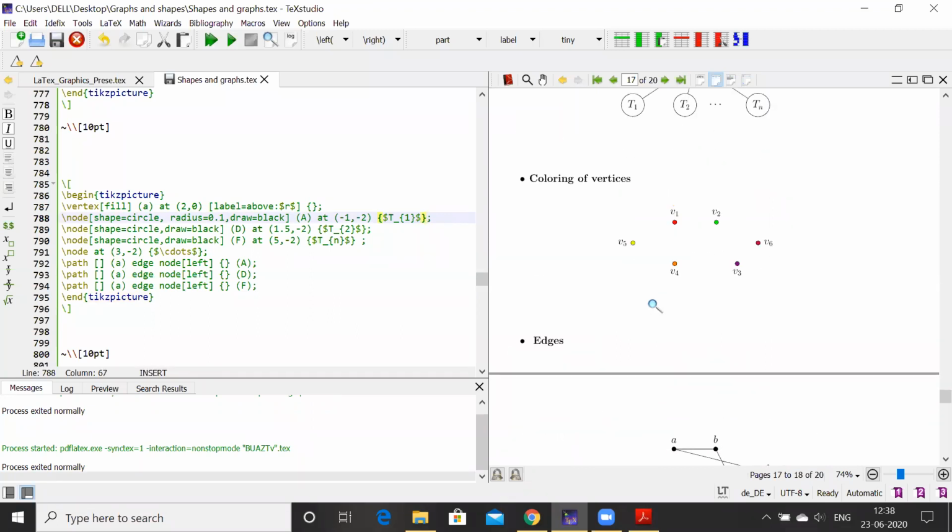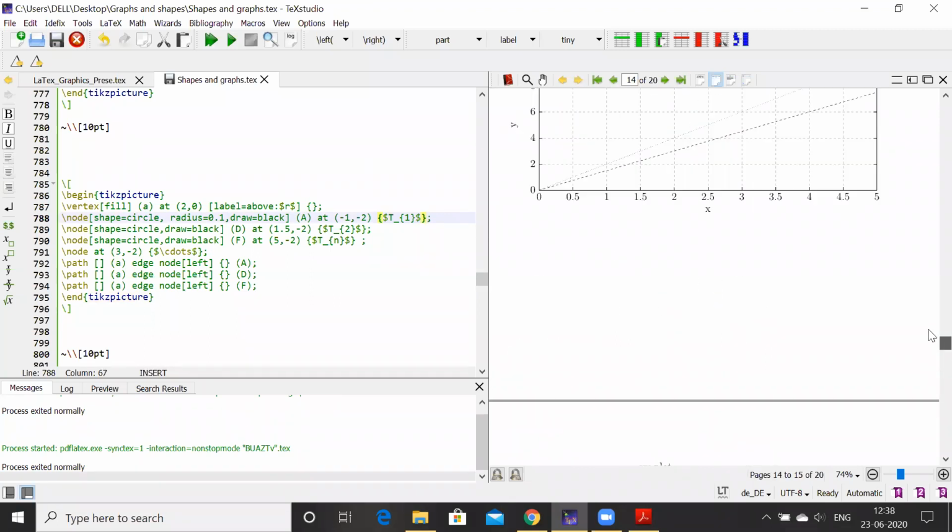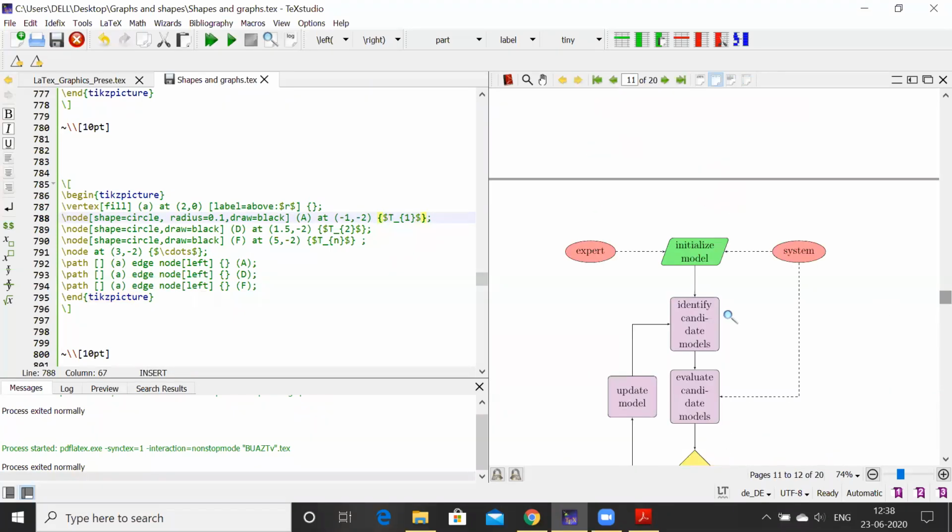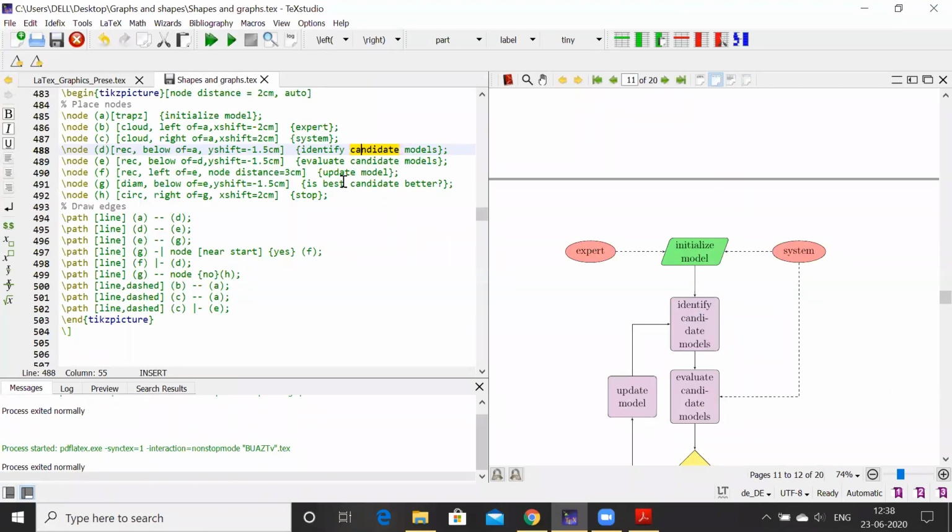Similar thing I have used in a flow chart. If you see here, in the flow chart, I have written text inside these boxes. Same thing here. You give curly brackets after defining this node and what is the shape and position of this node or what is the shape you are using. After that, you write this square bracket, and inside the square bracket, whatever text you want to add, you can add it over there. It's a very simple thing you can do.